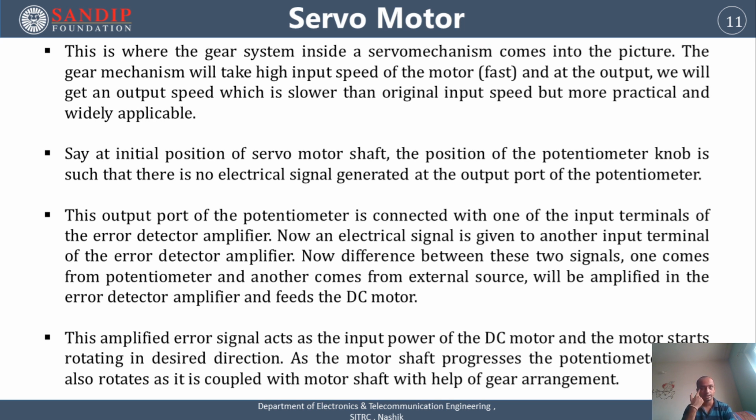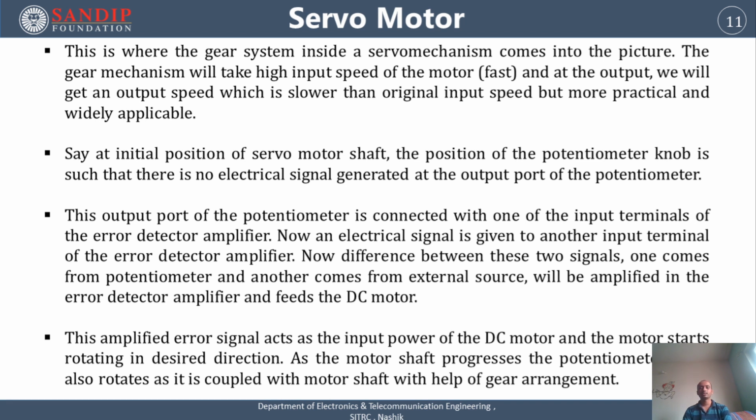First of all, the error is detected and it is amplified by the error detector amplifier. Now this electrical signal is given to the input terminal of the motor. Whenever there is a difference between these two signals, one being the control input and the second being the output from the potentiometer, which acts as another input signal, they will be amplified in the error detector amplifier and fed to the DC motor. Hence, the amplified error signal acts as the input power of the DC motor, and the motor starts rotating in the desired direction.